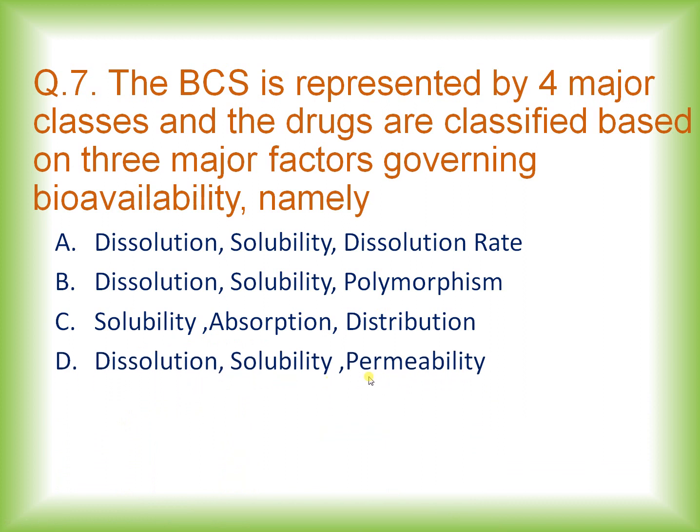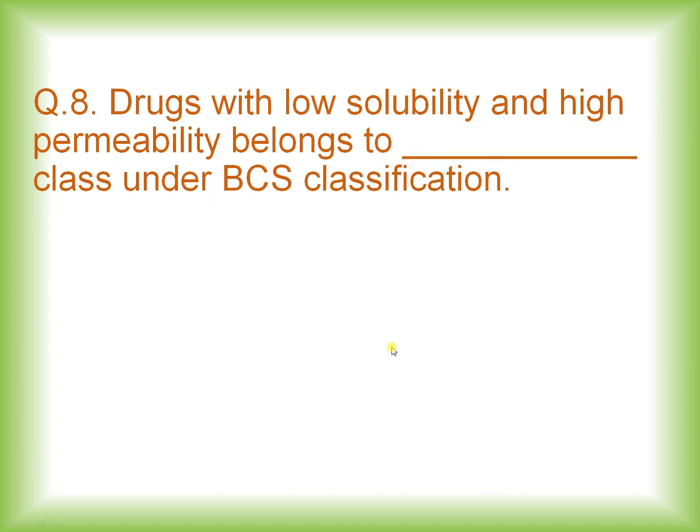And the right answer is option D. The BCS classification, which has 4 classes, is mainly based on the 3 major factors governing bioavailability, such as dissolution, solubility, and permeability. Means the dissolution of a drug, the solubility of a drug, and the permeability of a drug are the 3 major factors governing bioavailability as per BCS classification.